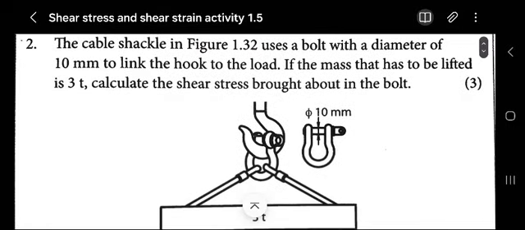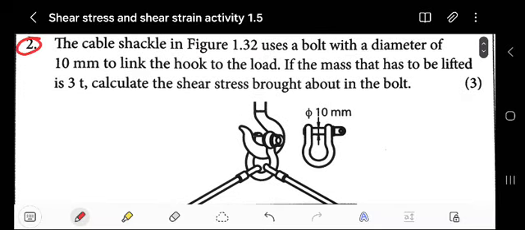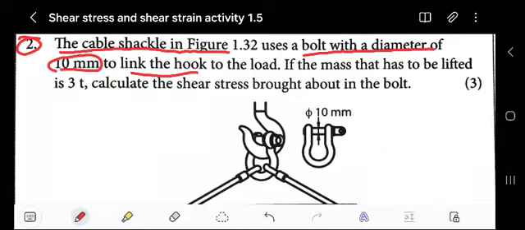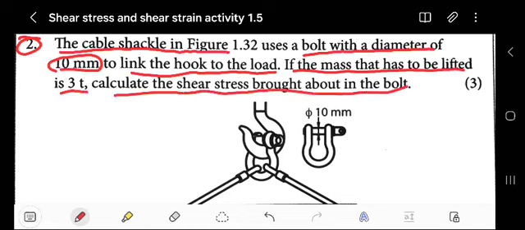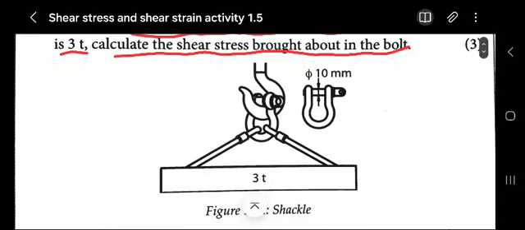Then number 2. Given: the cable shackle in figure 1.32 uses a bolt with a diameter of 10 millimeter to link the hook to the load. If the mass to be lifted is 3 ton, calculate the shear stress brought about in the bolts. Here is this one.